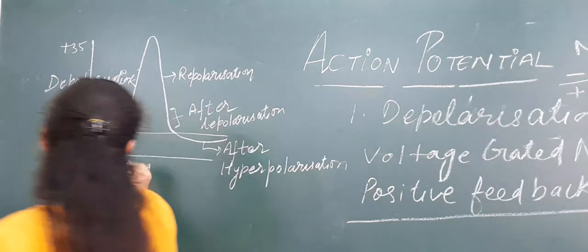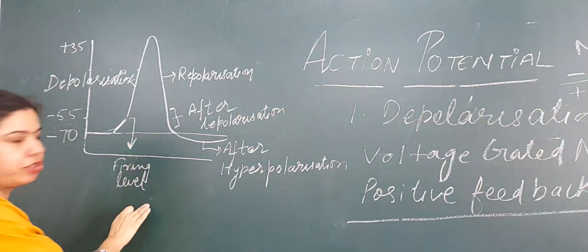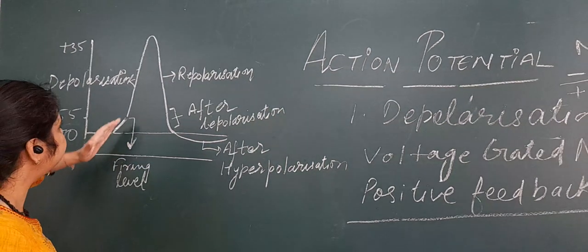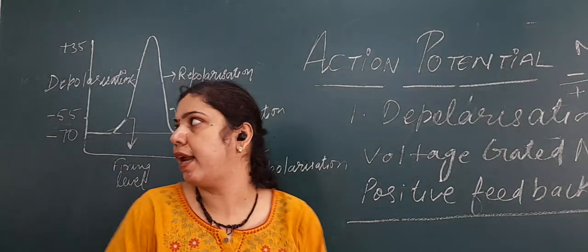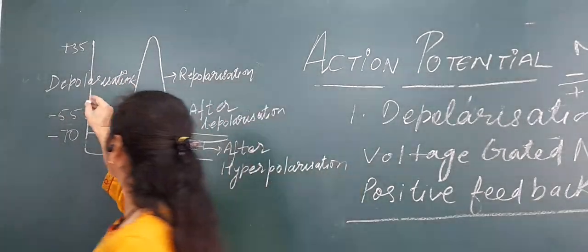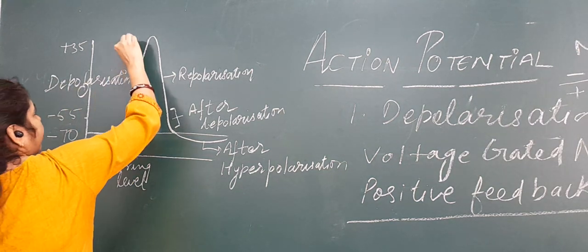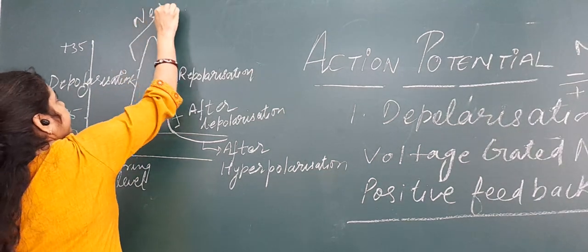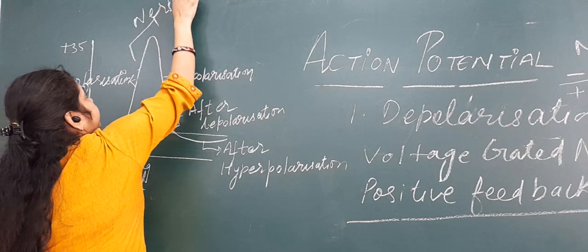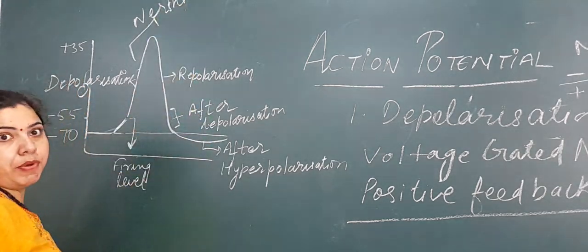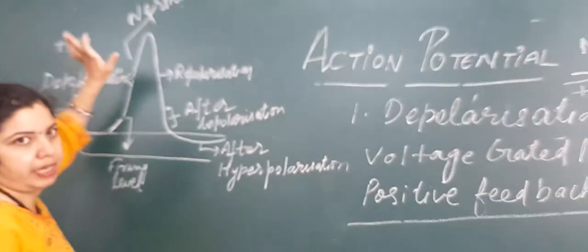This level is called the firing level or threshold level. After that, there is a sudden increase in the speed of depolarization, and it even crosses the value of 0. When it crosses 0, this part is also called the overshoot, and depolarization reaches till plus 35.